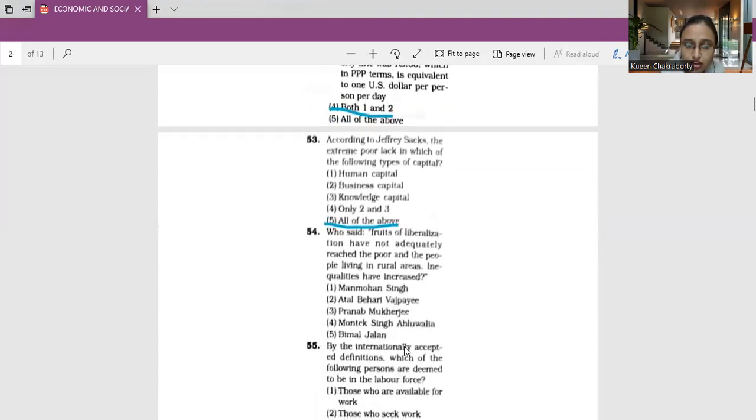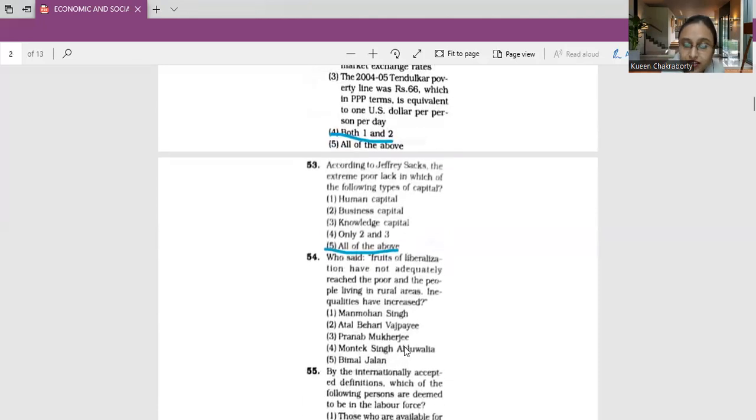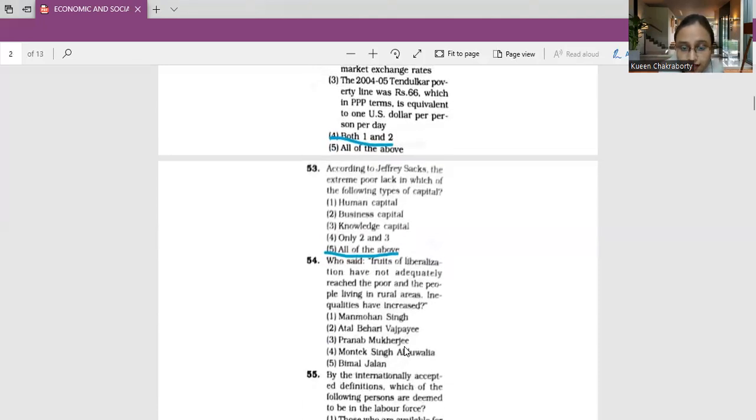Next, coming to question number 54. Who said fruits of liberalization have not adequately reached the poor and the people living in rural areas? Inequalities have increased. Manmohan Singh, Atal Bihari Vajpayee, Pranab Mukherjee, Montek Singh Ahluwalia, Bimal Jalan.